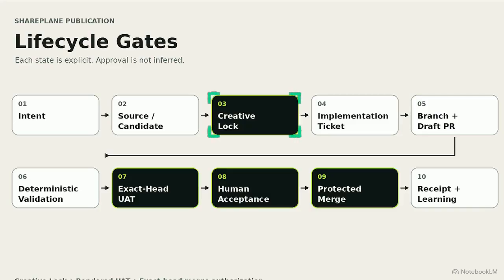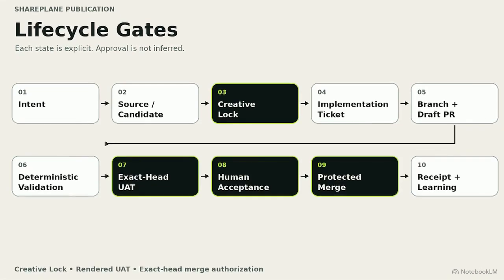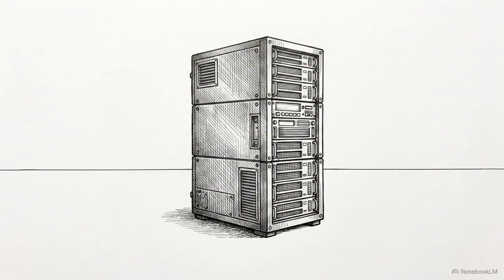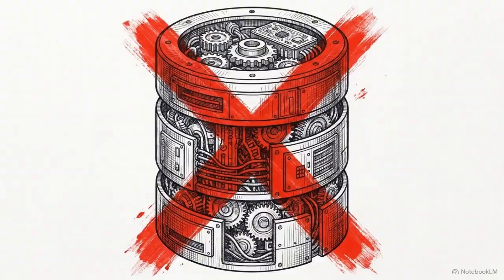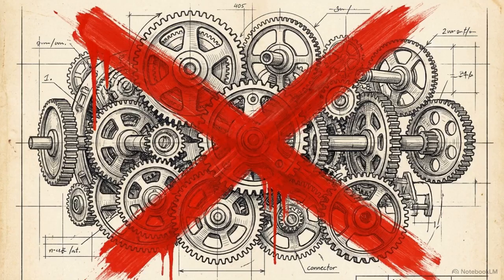Gate 3 represents the creative lock, where human judgment is finalized. Mechanical implementation then takes over until Gate 7, where rendered UAT requires final human acceptance before merge. Once deployed, the runtime serves complete, inert output from a static host. There is no runtime AI, no database, and no dynamic application layers.